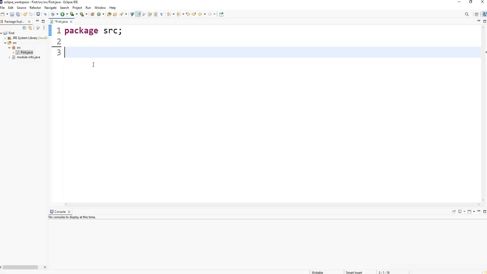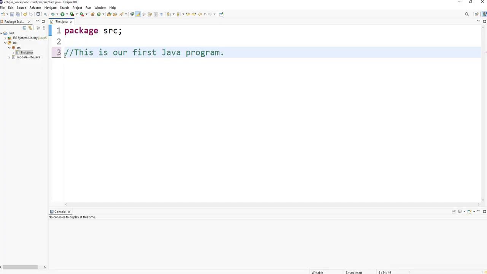If you want to create a single-line comment, you should type a double slash, and after this double slash in this line, you can write whatever you want. I'm writing: this is our first Java program.